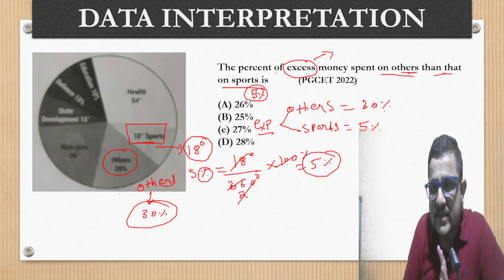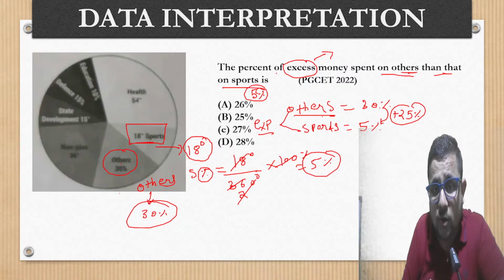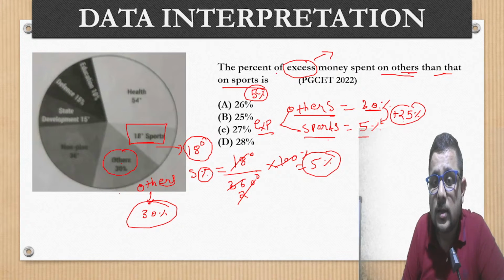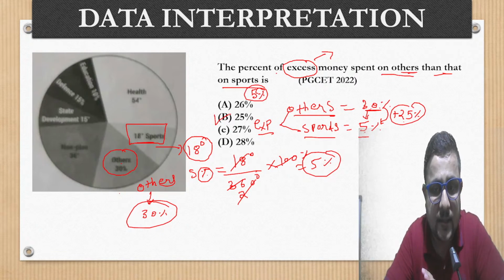Now how much excess is there? 30 minus 5, as you can see, 25 is the excess. So the money spent on others is 25% more than the money spent on sports. The gap you need to find is between 30 and 5, which is 25%. So option B is going to be your answer in this case.